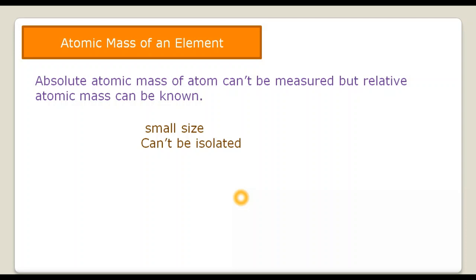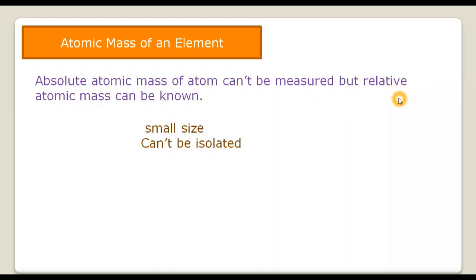So it's not convenient to use such small and complicated figures in our calculations, right? So the absolute atomic mass of an atom can't be conveniently used in calculations. So what we did is, a relative atomic mass can be known.